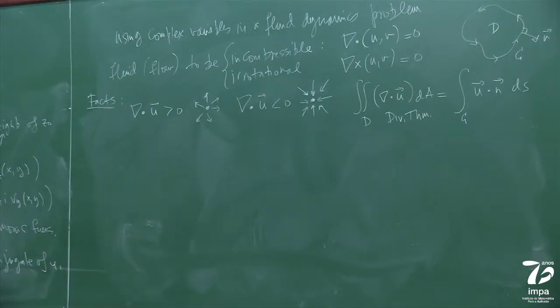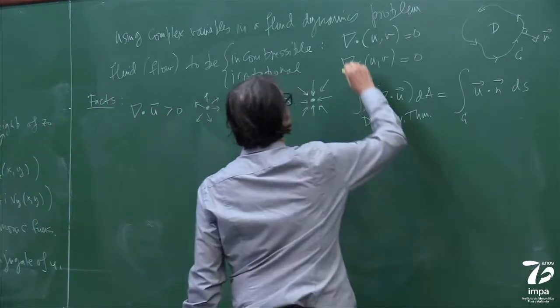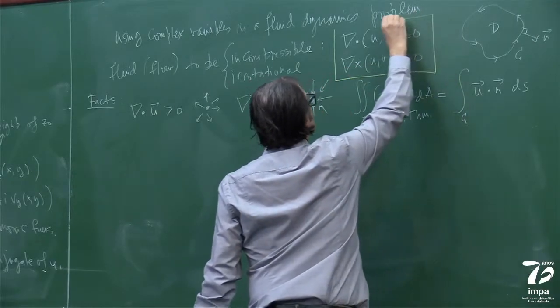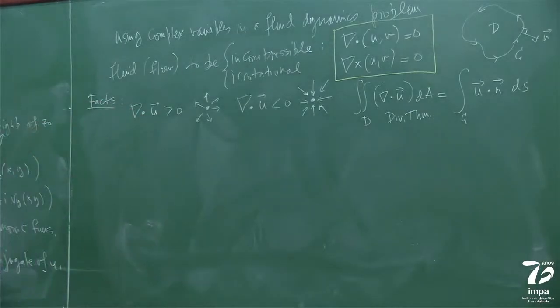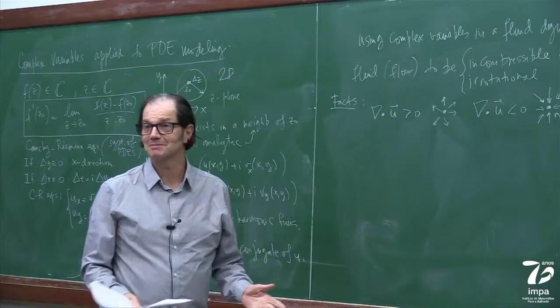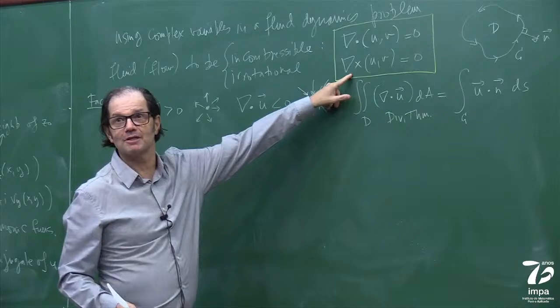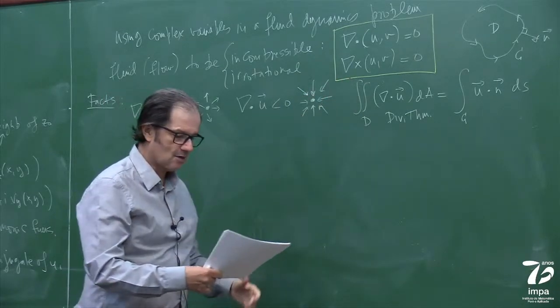Now we can basically use this fact here, and let me play a little mysterious with you just for the fun of it: I can think of this as the Cauchy-Riemann equations. Let's see how.